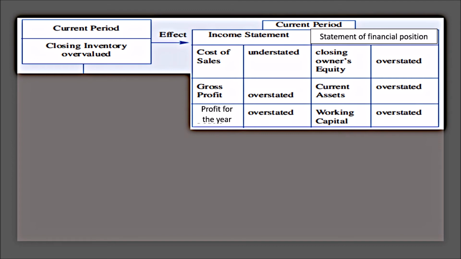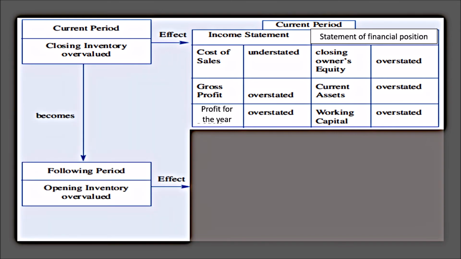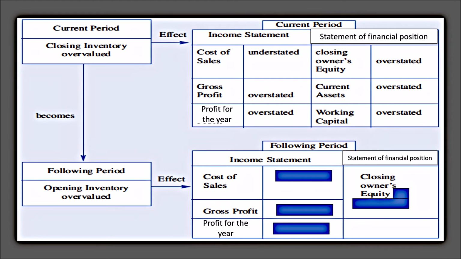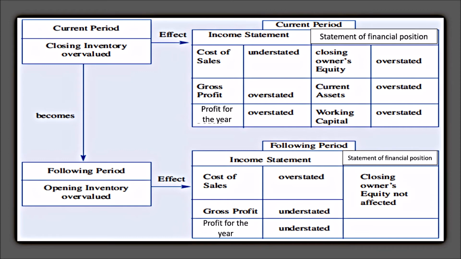We also mentioned earlier that closing inventory becomes, for the following period, opening inventory. So if your closing inventory was overvalued, it implies that the opening inventory also is overvalued. Therefore, the effect on the income statement would be the cost of sale would be overstated, the gross profit would be understated, and the profit for the year would be understated. And in the statement of financial position, there would be no effect on the closing owner's equity.